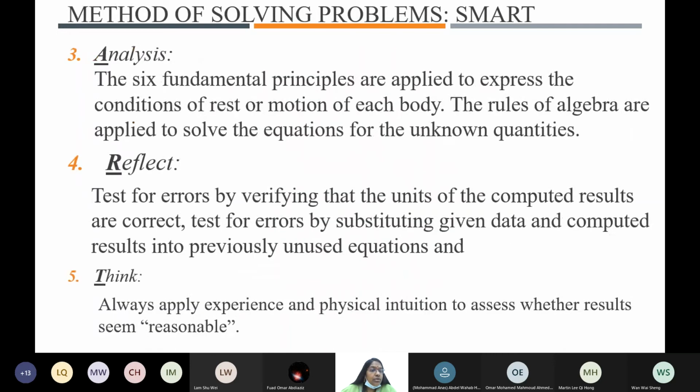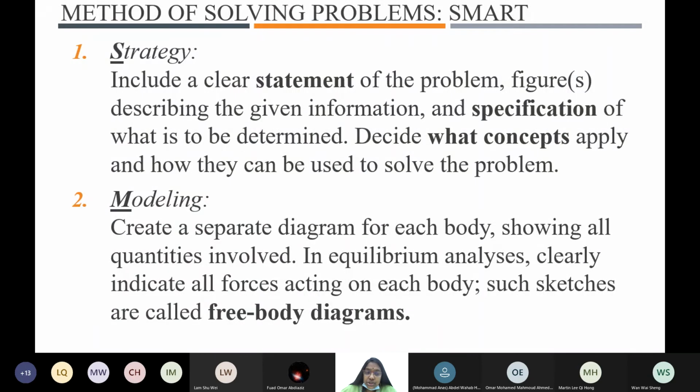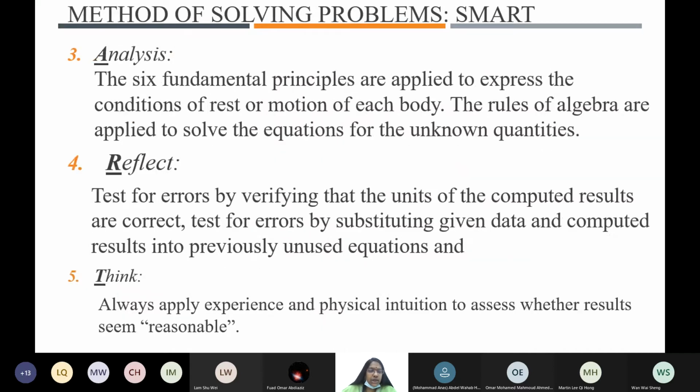Let me give you the 5 steps. When I ask you to do a presentation also, please follow these 5 steps. You can approach this analysis problem by means of these 5 steps. Understand the strategy, develop the model, do the analysis, and reflect. You have to reflect. That is most important. That is where you are learning.